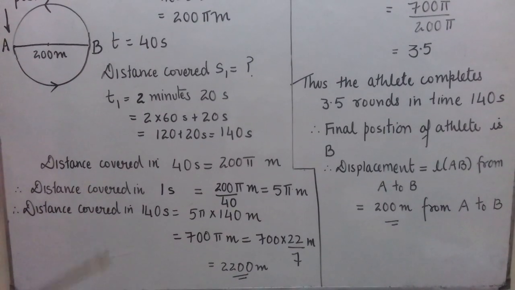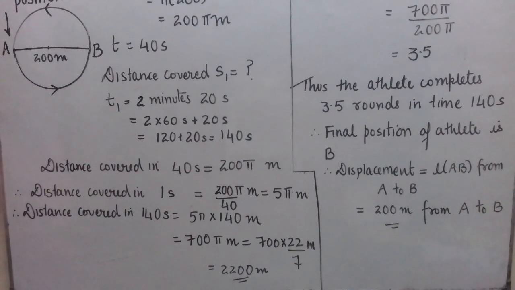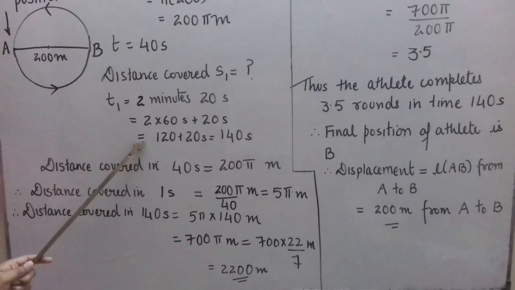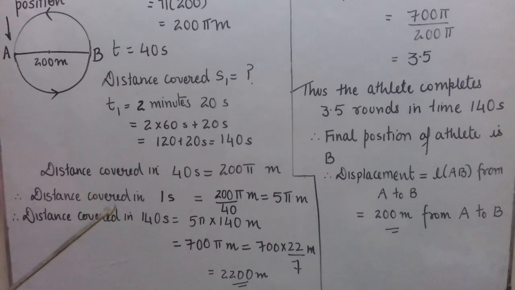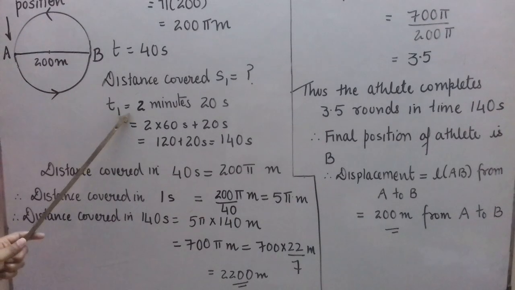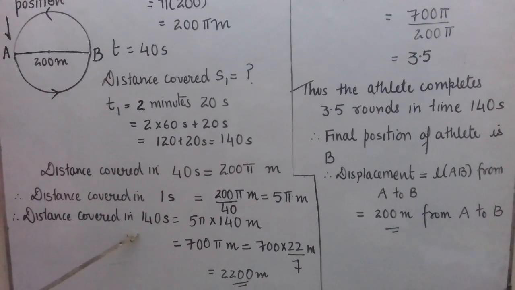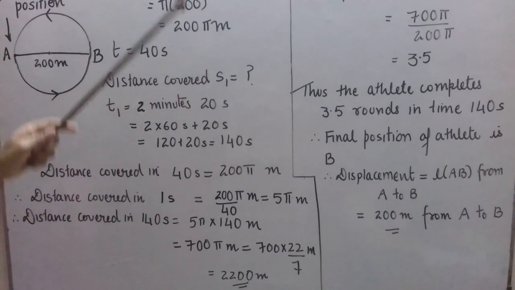You know what the second part of the question was? The second part of the question is displacement covered. You have to find it at the end of this time. Now to find the displacement covered, we should know the final position of the athlete at the end of this time. For that, we can use different methods, but according to me, this one is quite simpler.